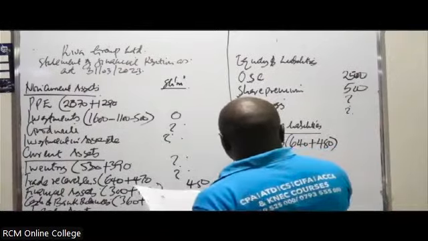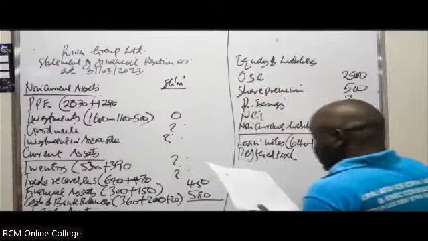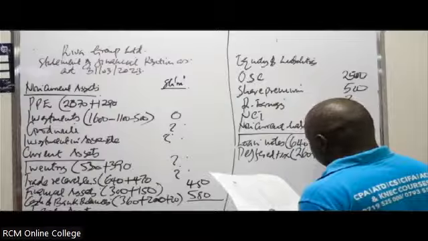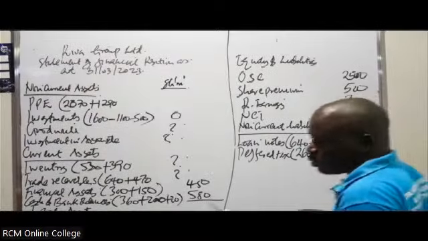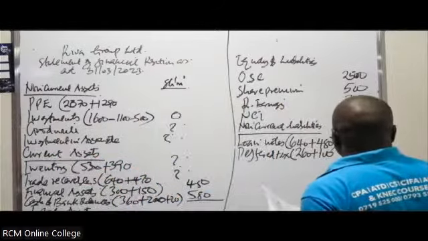Then the next item is what? Deferred tax. Anything about deferred tax? We haven't had any. So 260 plus in this case what? 100. So this comes to 360. What about the first item there? Loan notes. Loan notes you are getting 1120. So it is actually 1120.